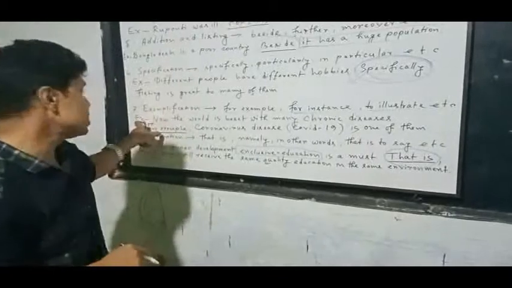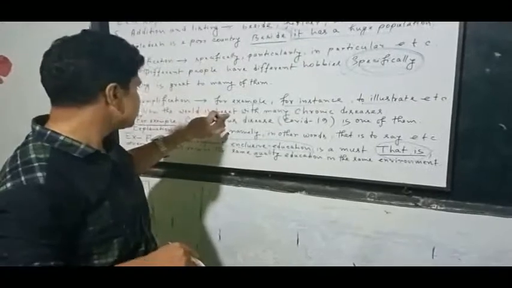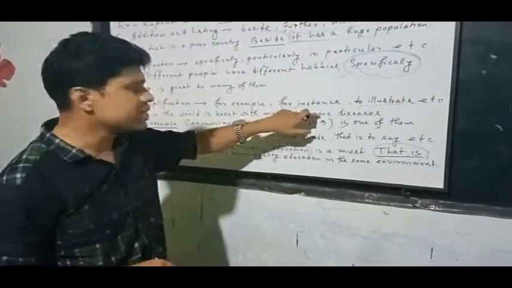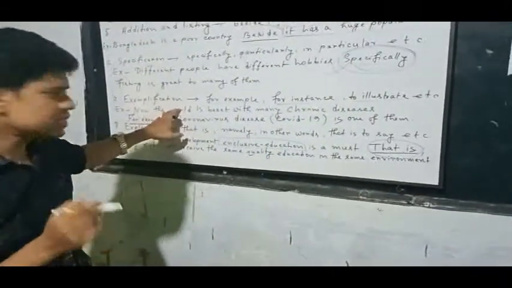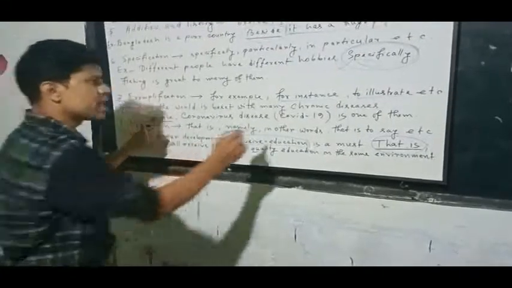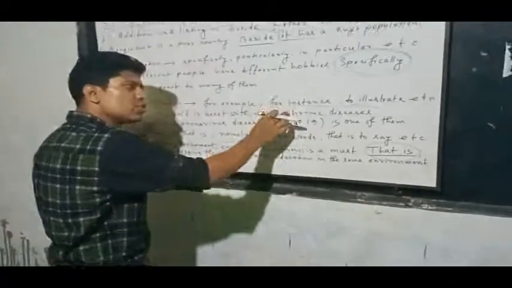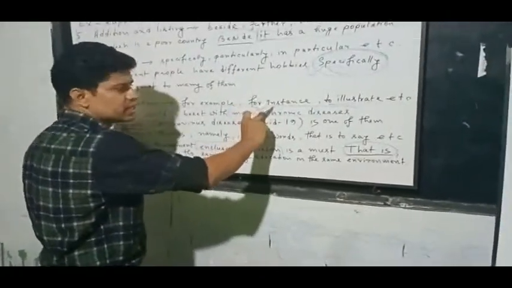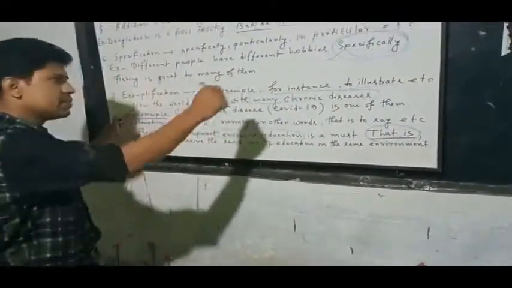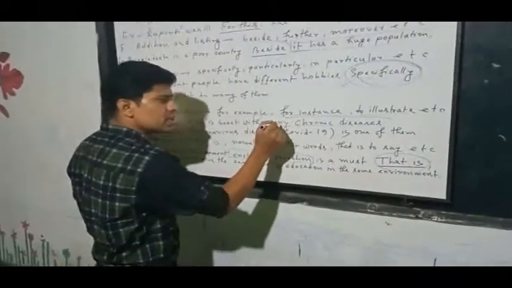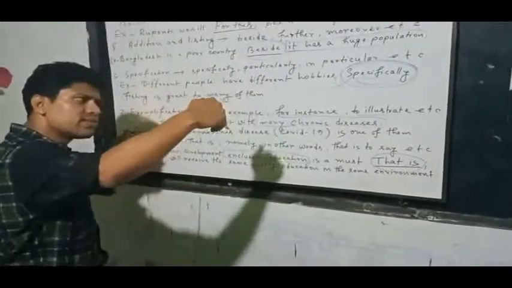So in my example, you see, my students, I have written here: now the world is beset with many chronic diseases. So the world is now beset with many chronic diseases. For example, I have mentioned here many chronic diseases, but there is no specific information here. There is just an indication of chronic diseases, but no example. So I am going to give an example on the pivot of this statement, many chronic diseases. What are like that?